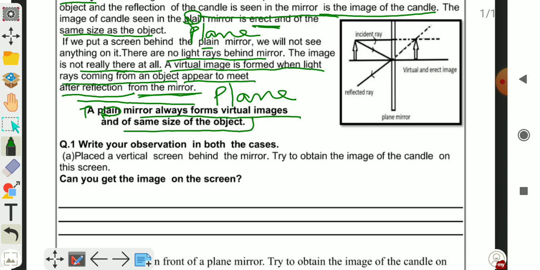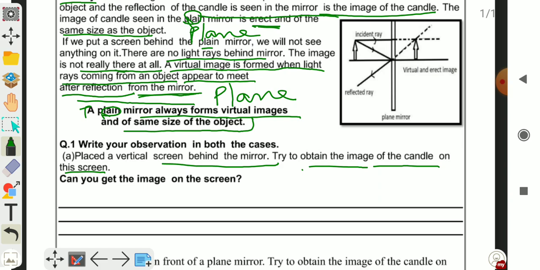The first situation: write your observation in both the cases. First one is place a vertical screen behind the mirror. Try to obtain the image of the candle on the screen. In this situation, we will not get any image on the screen because the plane mirror forms virtual images and light rays coming from an object appear to meet after reflection from the plane mirror.